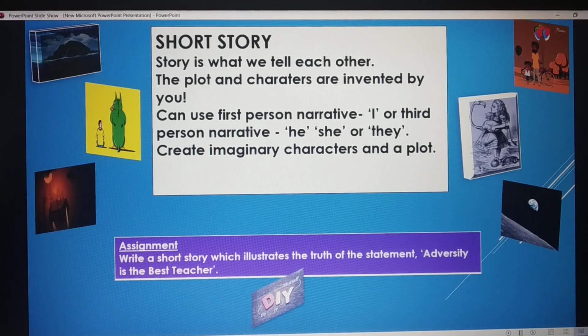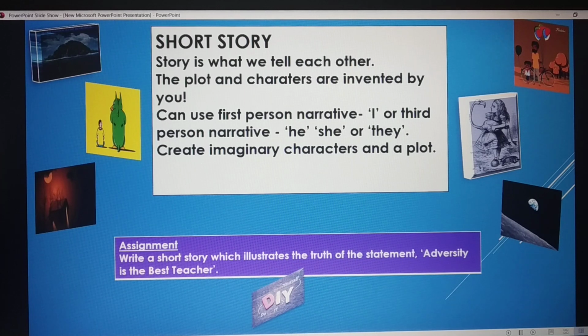Now, let us see how you can write a good short story. Who doesn't like a story, right? We tell that to each other. Story is what we tell each other. And the plot and the characters are all invented by you. You are like God here. The reins are in your hands and you can enjoy creating the plot and characters.